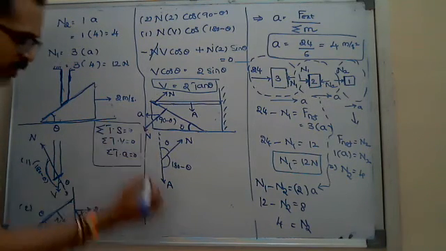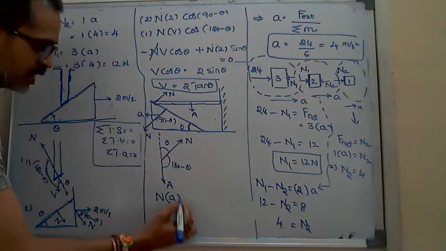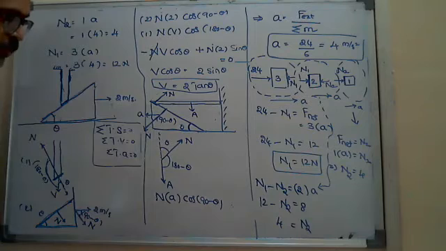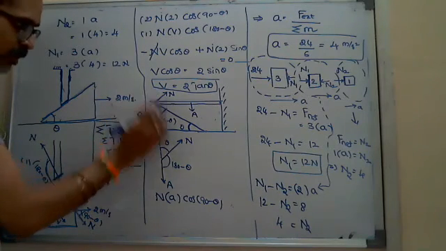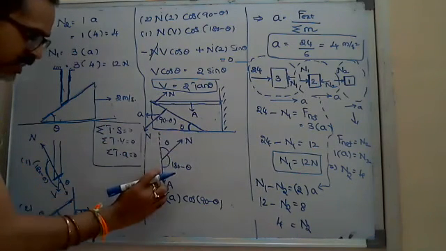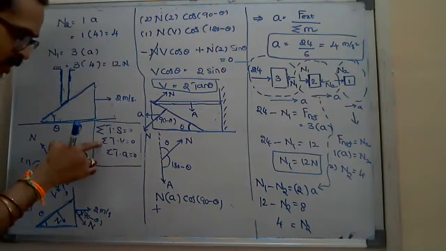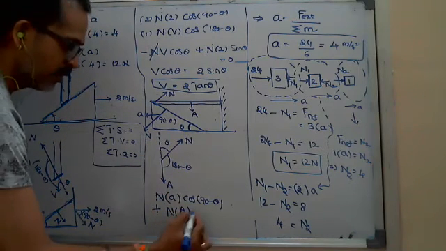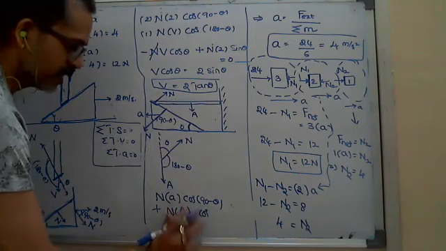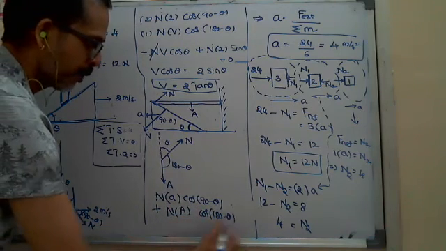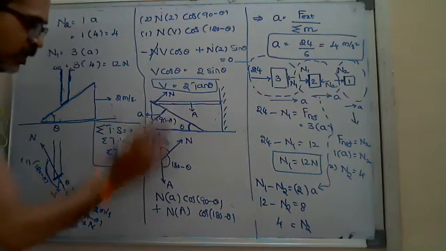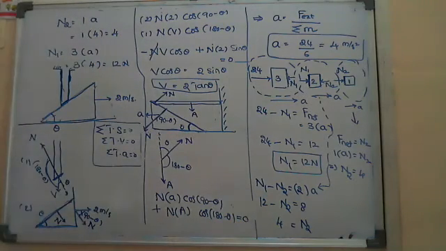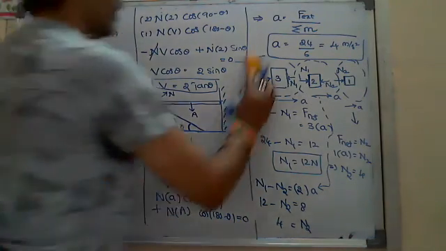So n dot A means n into the acceleration into cos 90 minus theta for the wedge. And for the rod, look at n and acceleration, plus, I am taking the algebraic sum, plus n into A into the angle between them, cos 180 minus theta. So for the two bodies in contact, I wrote the algebraic sum equals 0.